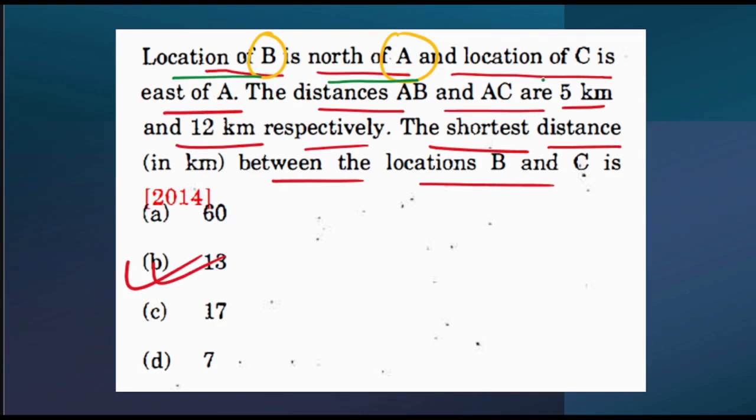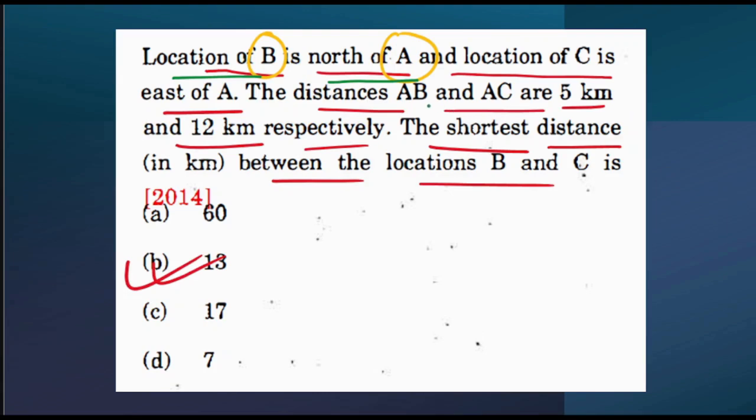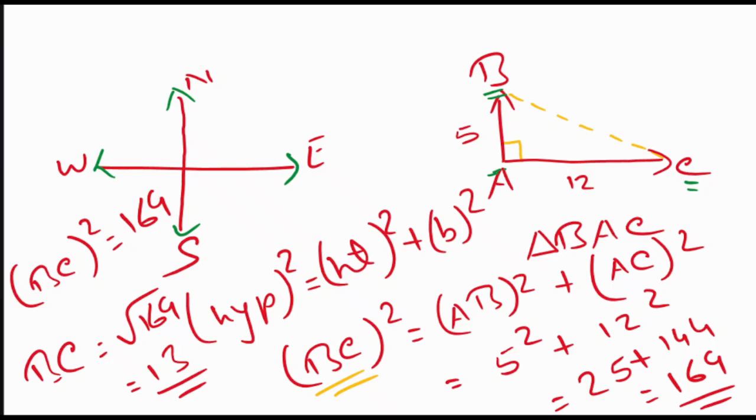Next they have mentioned that location of C is east of A. That means C is located east of A. What else have they given in the question? The distances AB and AC are 5 km and 12 km respectively. That means the distance AB is 5 km and the distance AC is 12 km.